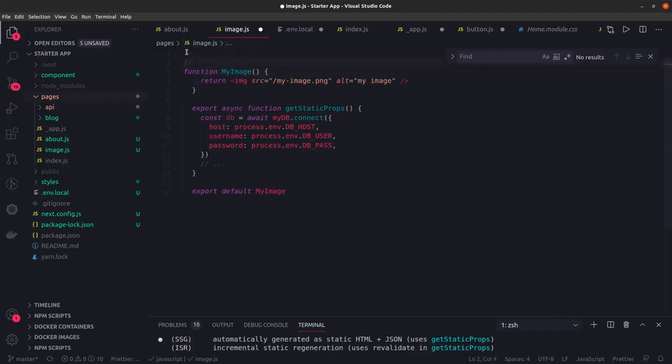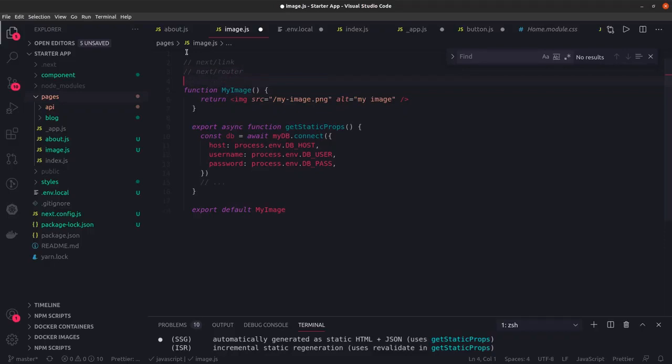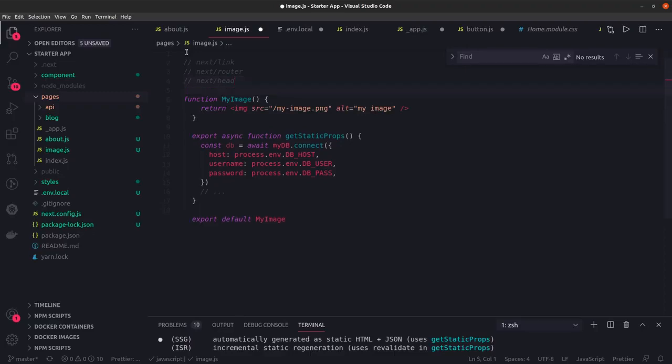If I give you a little summary, next link is used to create a link. Then we used next router, with router, and use router to access the query parameter. We used next head, which is used to put a custom head tag in each and every HTML. So the custom head will have all your meta tags, styles, whatever pre-built you wanted to put, and you just create a head tag inside your document or inside your layout.